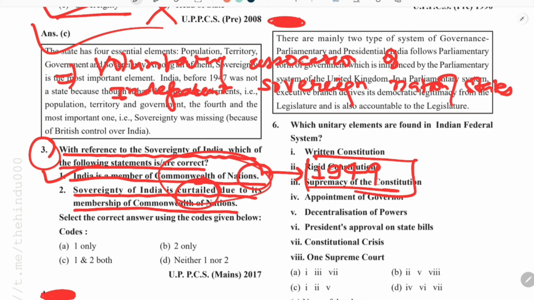And most of these member states are former colonies of Britain.